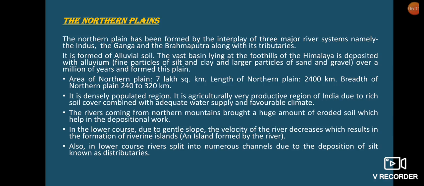The vast basin lying at the foothills of the Himalayas is deposited with alluvium, that is the fine particles of silt and clay and large particles of sand and gravel, for over millions of years and formed this plain. The area of Northern Plain is near about 7 lakh square kilometers. The length of the Northern Plain is 2,400 kilometers and the breadth is 240 to 320 kilometers.